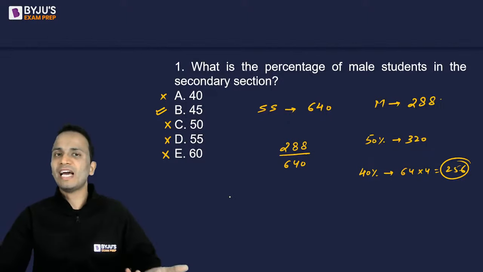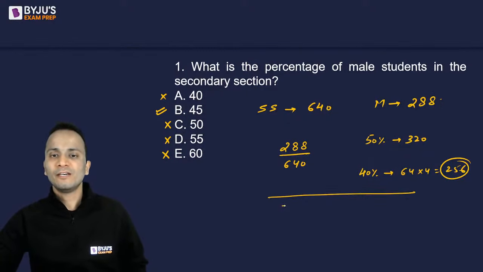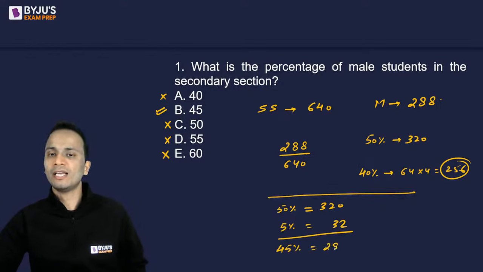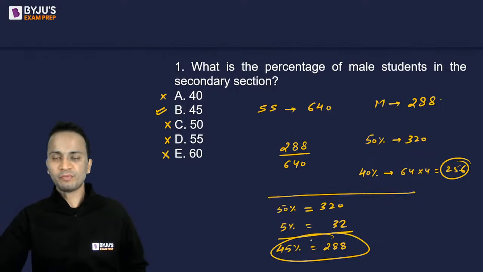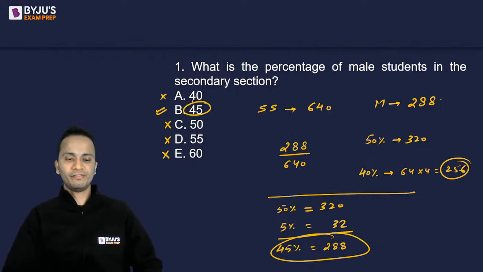So this is one way I've calculated the answer. Another way is 50% is 320 and 5% is 32. Do the subtraction, and you will get 45 percent as 288. So 45 percent is 288. So the correct answer is 45.